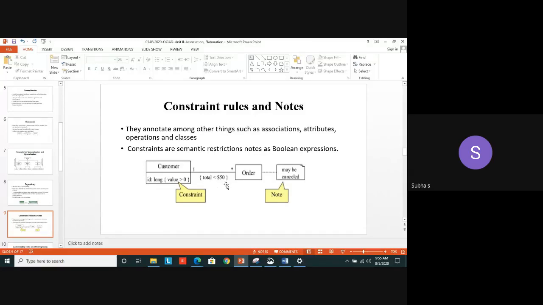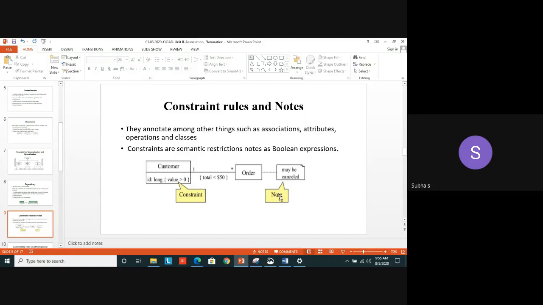The total should be less than $50. Though you are ordering more number of products, you have to order in such a way that the total cost must be less than $50. Yes, you have to give the constraints in curly braces. That is one of the syntax rules to be followed. Yes, so this is the use of constraint.